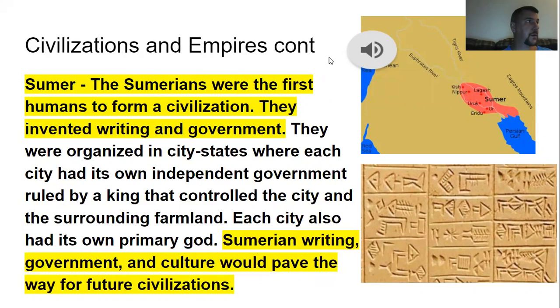Civilizations and empires continued. Sumer. The Sumerians were the first humans to form a civilization. They invented writing and government. They were organized in city-states where each city had its own independent government ruled by a king that controlled the city and the surrounding farmland. Each city also had its own primary god. Sumerian writing, government, and culture would pave the way for future civilizations.